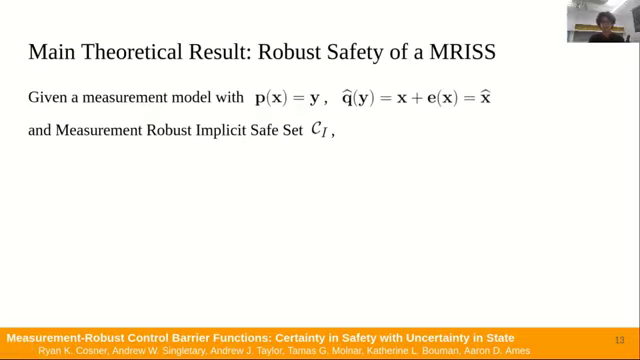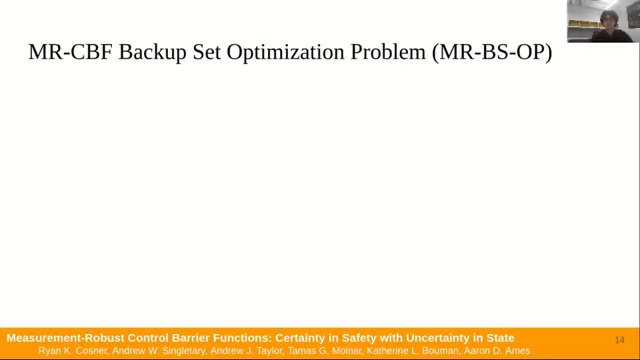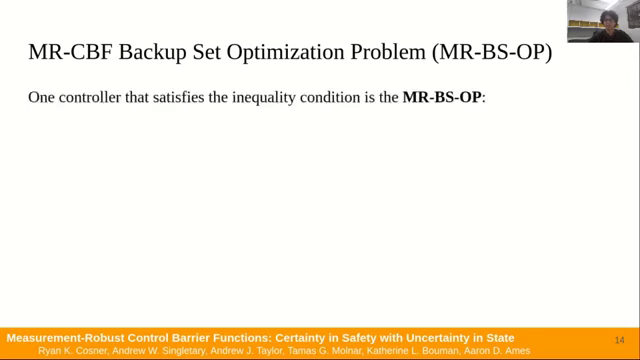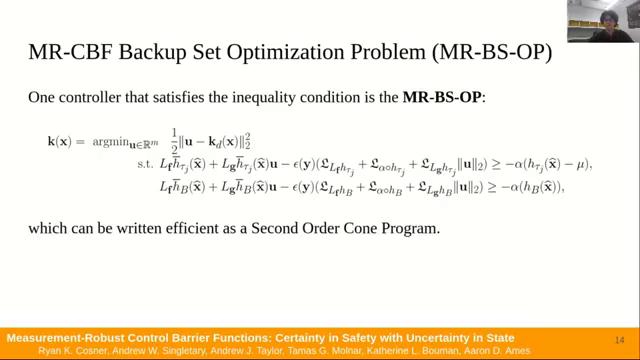We now present our main theoretical result. Given our supposed measurement model, and a measurement robust implicit safe set Ci, if a controller U satisfies the robustified constraints, shown here, then the system is safe. We additionally note that these constraints can be easily implemented in an optimization problem as a safety filter, as we did with the BSQP. We call that controller the Measurement Robust Backup Set Optimization Program, or MR-BSOP. We also note that this can be efficiently written as a second-order cone program, and is solved efficiently enough for real-time control applications.